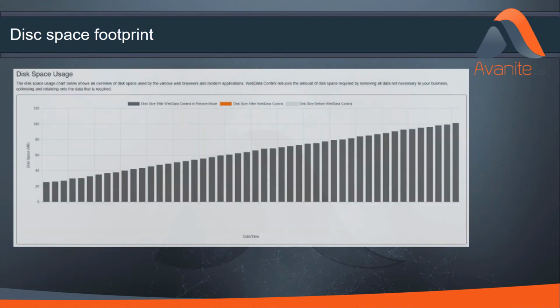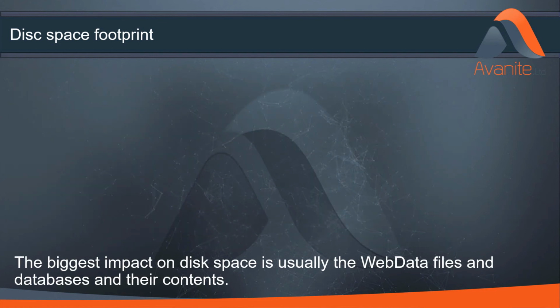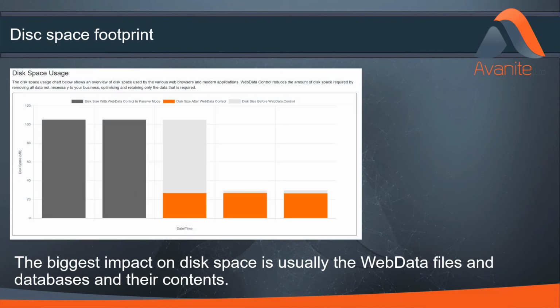The biggest impact on disk space is usually the web data files, the database files in particular, and their contents. The web cache, for example, starts at either 24 or 32 meg, depending on the version of your operating system. The trend is always upwards. As the file set gets bigger, it causes delays and increases the likelihood of data corruption.